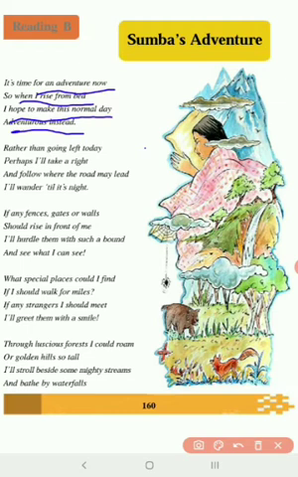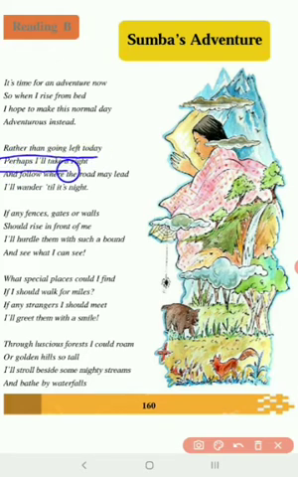Now what she really means by adventure we will understand in the second paragraph. "Rather than going left, perhaps I will take a right and follow where the road may lead."